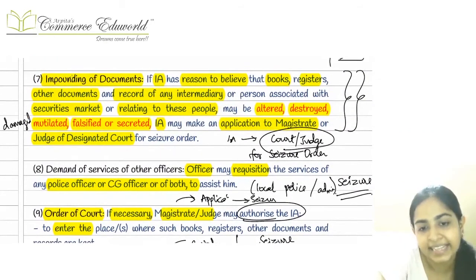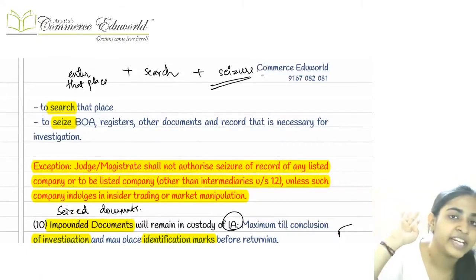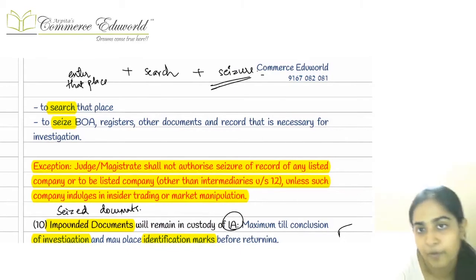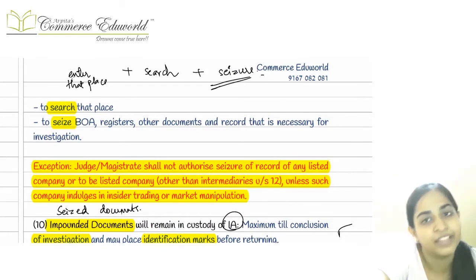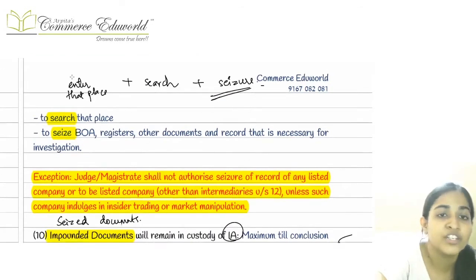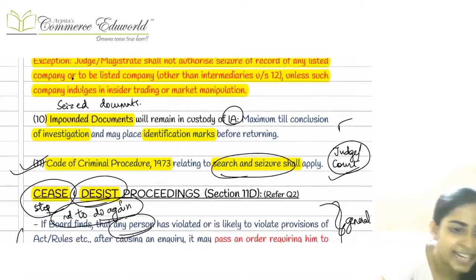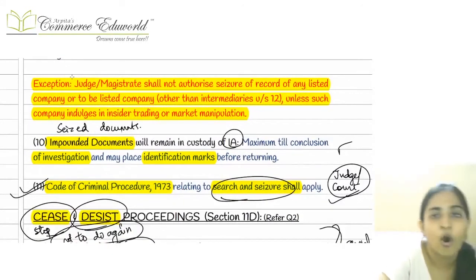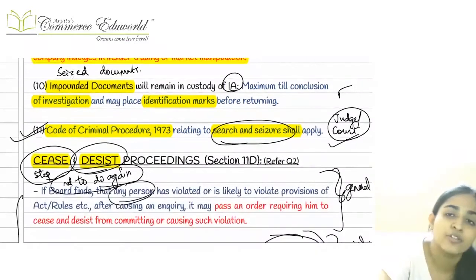In that case, if it is seized, it can be kept with the investigating authority till the conclusion of the investigation proceedings, that is, till the investigation proceedings get over. And for doing this seizure, we can take the help of the local police or local district administration, right? Another important thing is, the seizure of books of accounts of a listed company and a proposed to be listed company is not allowed.